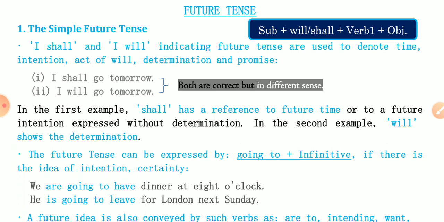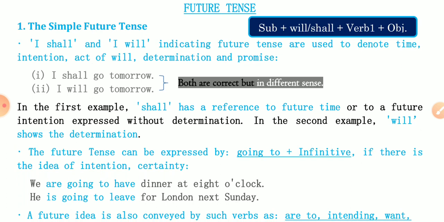The future tense can be expressed by going to plus infinitive if there is the idea of intention or certainty. Means if you have any intention or the point is certain, then we should use going to plus infinitive. That will work like future tense. Like we are going to have dinner at 8 o'clock today. At 8 o'clock, that is a certain time. That's why we have used we are going to have. He is going to leave for London next Sunday. Next Sunday here is a certain time, that's why we have used going to leave.